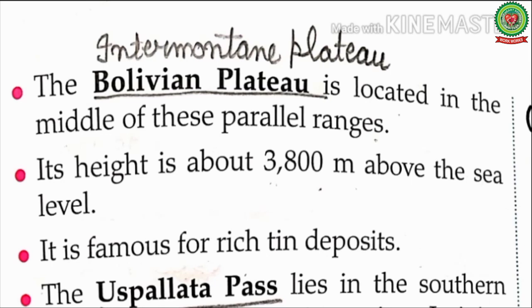Here Intermontane Plateau means a plateau that lies between mountains. Its height is about 3,800 meters above sea level. It is famous for rich tin deposits. Students, as we already know, plateaus are rich in mineral deposits, same as Bolivian Plateau is famous for tin deposits.